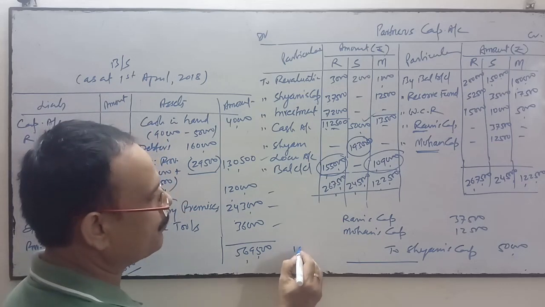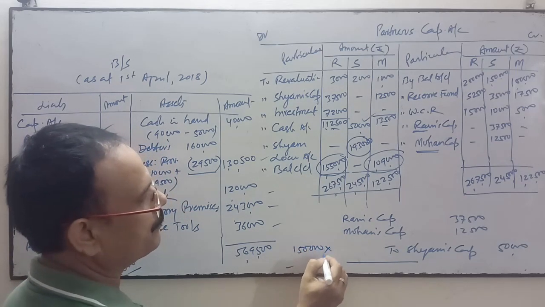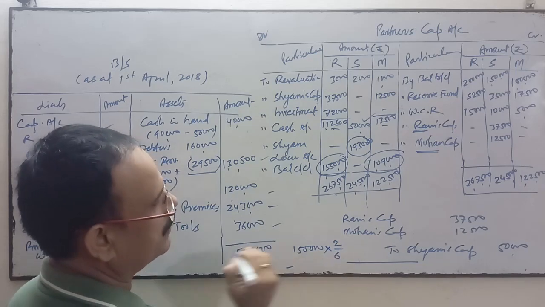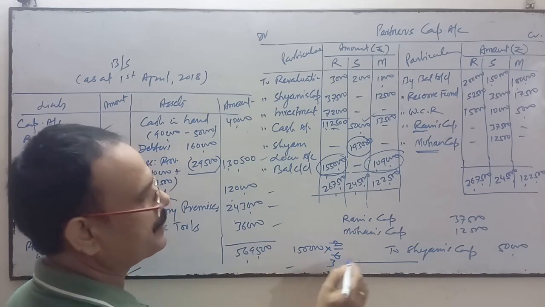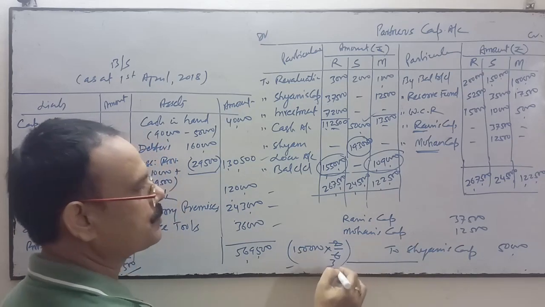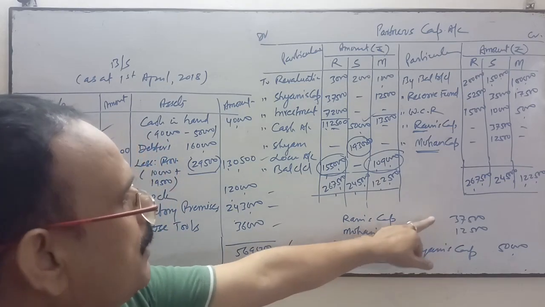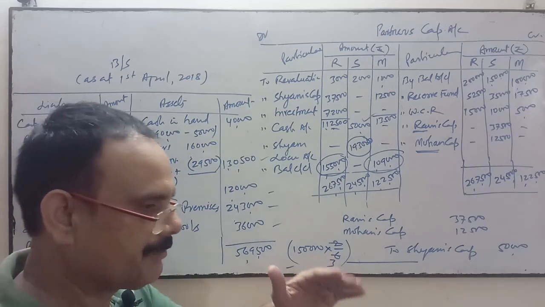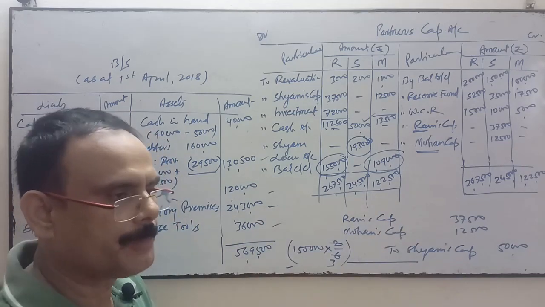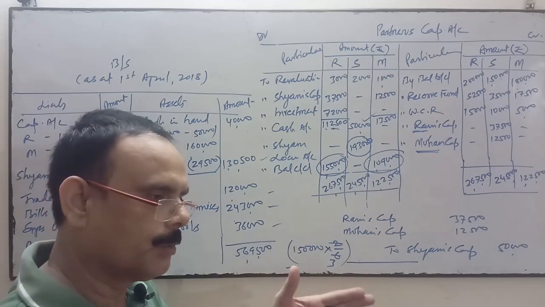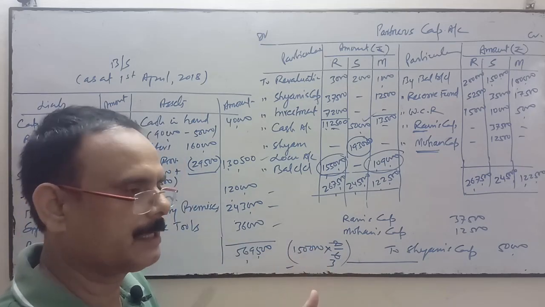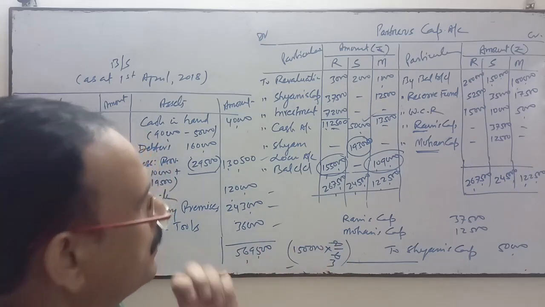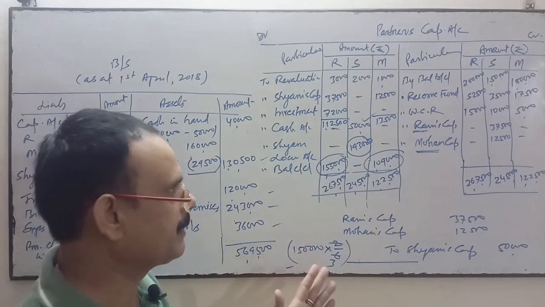Total goodwill was valued at 1,50,000 and Shyam's share of goodwill is 2/6, that is 1/3. So it is 50,000. Then this will be transferred to the continuing partners in which ratio? Gaining ratio. As the future ratio between the continuing partners is not changed, the old ratio between the continuing partners will be the new ratio as well as the gaining ratio. No need to calculate the gaining ratio separately.